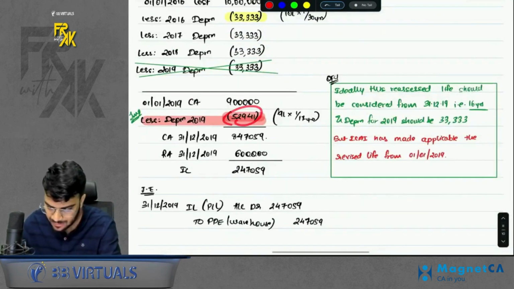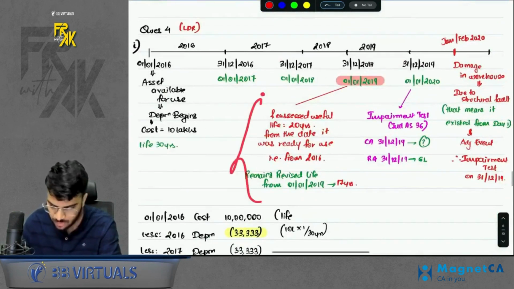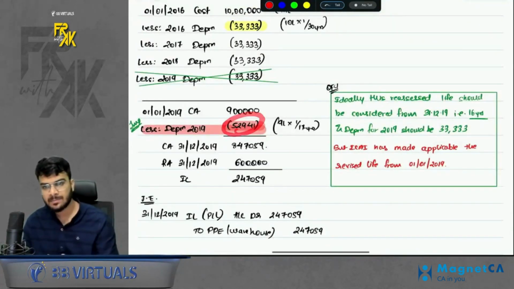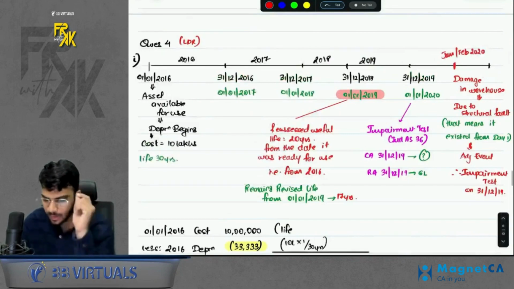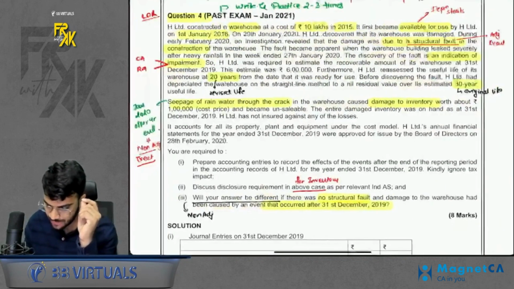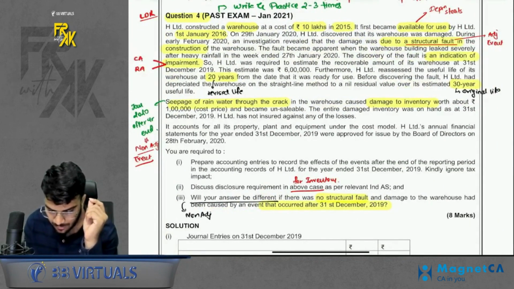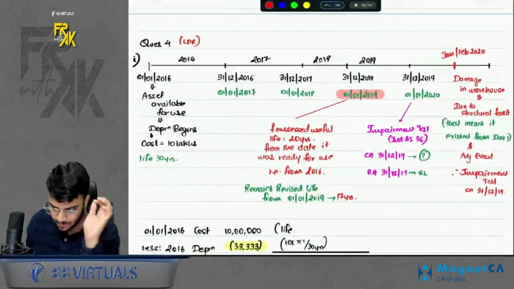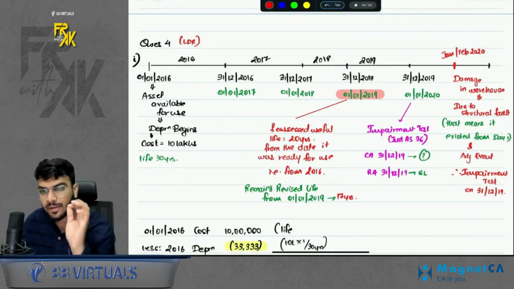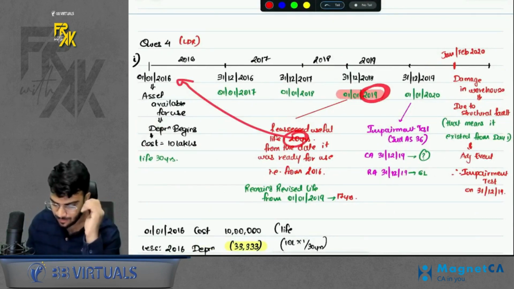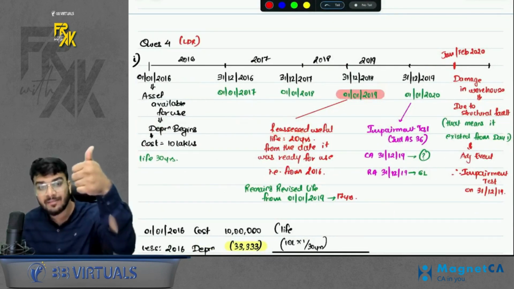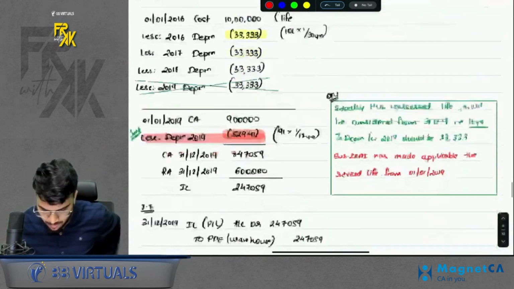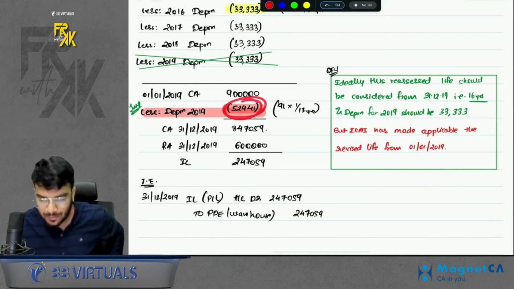Okay, I also discussed this in detail. Of course, I'm just doing a revision of this. Okay, do remember that part. Okay, so you will get the revised depreciation as per the revised life. Again, I'm repeating, the revised life, if you read the question, it is given as 20 years, but 20 years is given from which date? From the date it was ready for use. Okay, so 20 years is given from 2016. We have to find the revised life from 2019. So if 20 years is from 2016, revised life in terms of 2019 will be 17 years. You can calculate, you will get the same answer. Okay, so you get the revised depreciation of 2019.